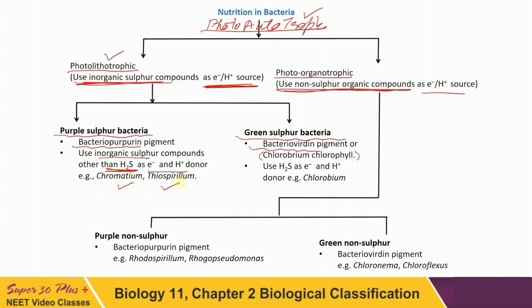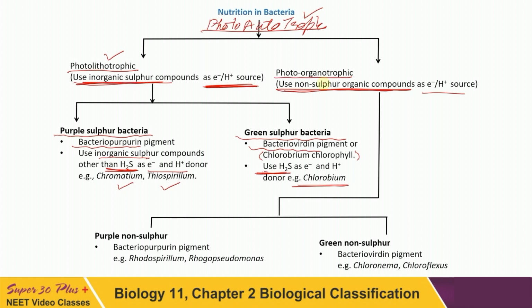Green sulfur bacteria, what do they use? Other than hydrogen sulfide, other sulfur compounds are used as the source of electrons and protons. Here, they use hydrogen sulfide as the source of hydrogen and electrons. Is it very much clear? They use inorganic sulfur compounds, any other except hydrogen sulfide. It will use hydrogen sulfide.